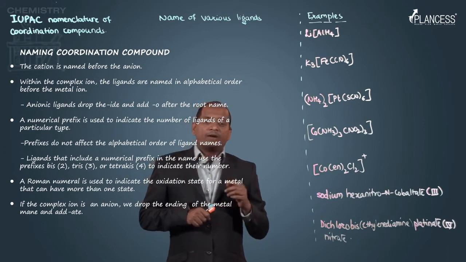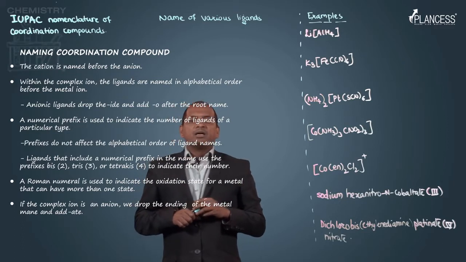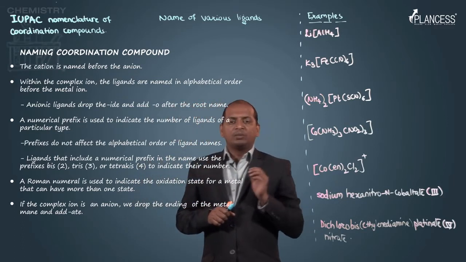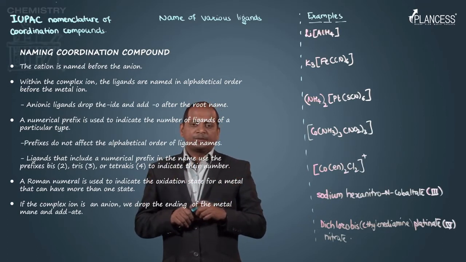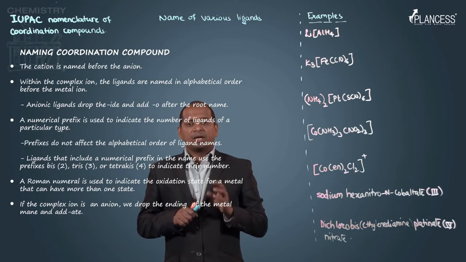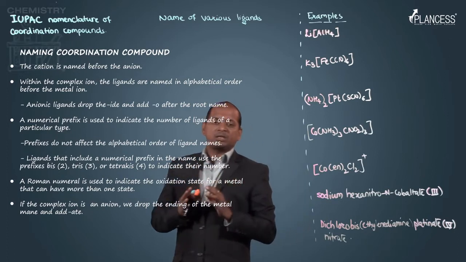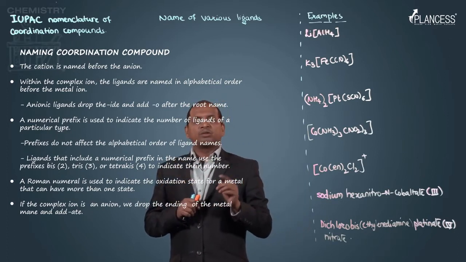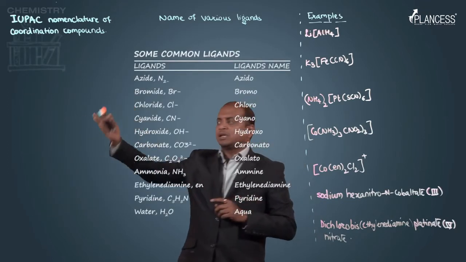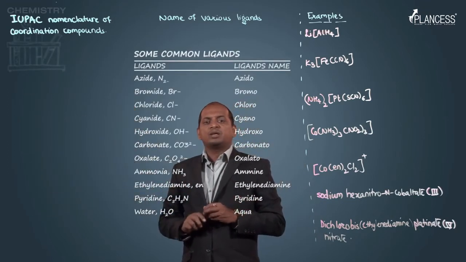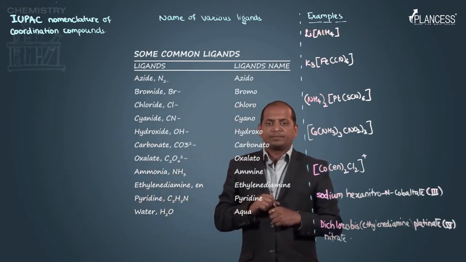After the name of the metal ion, we have to write the oxidation number in Roman numerals in parentheses, in a simple bracket. For example, IV. Even if the metal has oxidation number 0, we also have to put it in parentheses. So these are certain rules for the IUPAC nomenclature of coordination compounds.